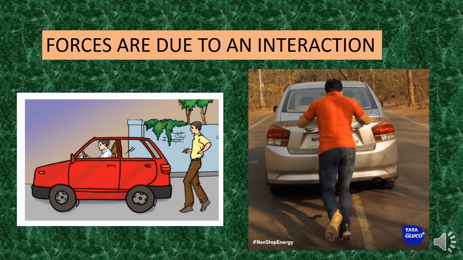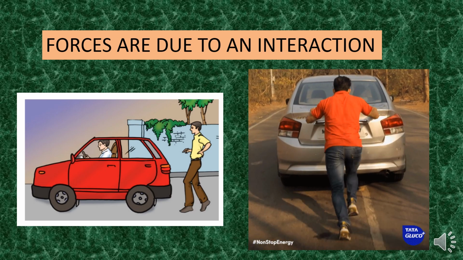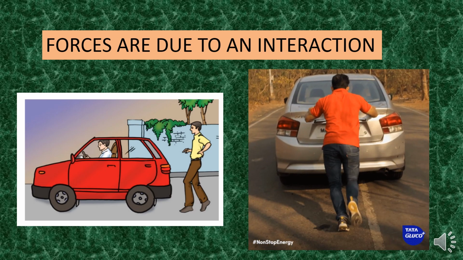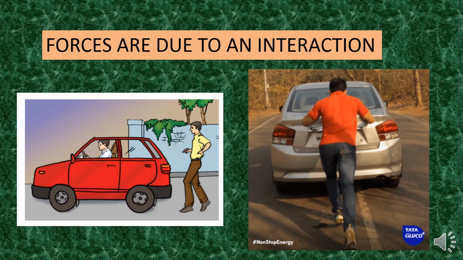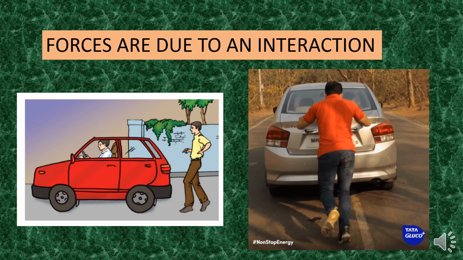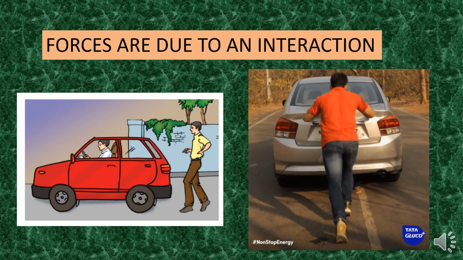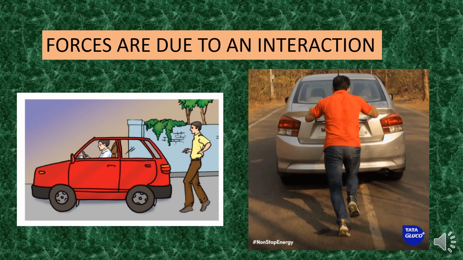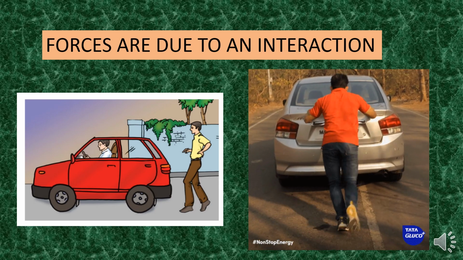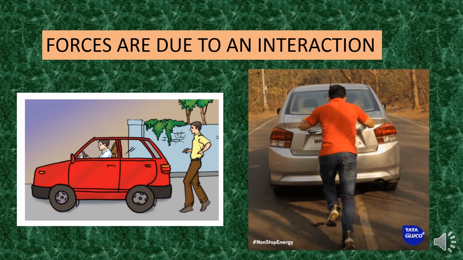Now, if you observe here, the person is applying some force on the car and the car starts to move due to the force applied by the person. Right? If you observe here, the person is pushing the car from behind. So because of that pushing action, the car is able to move. Now, let us take some more examples.